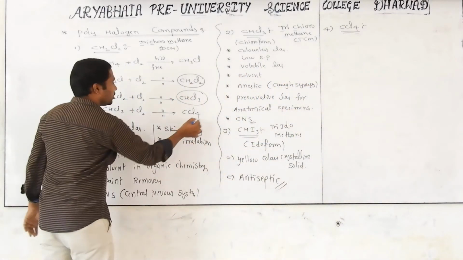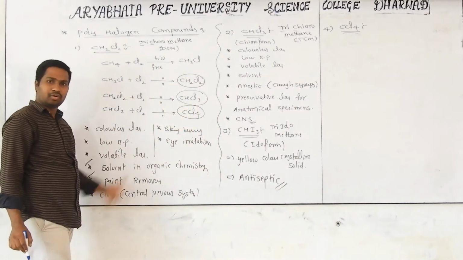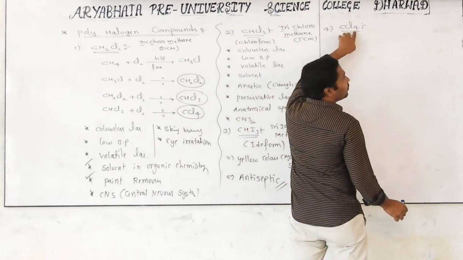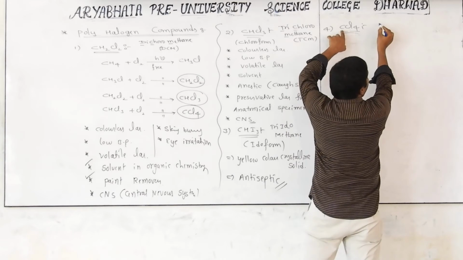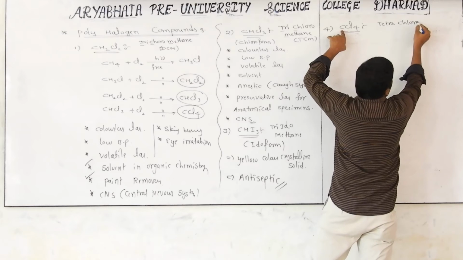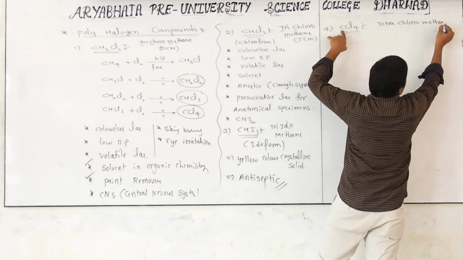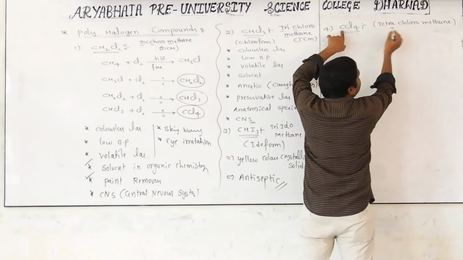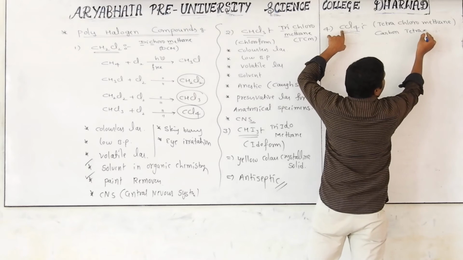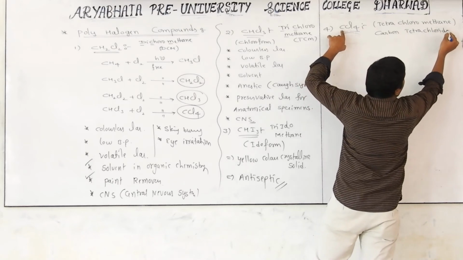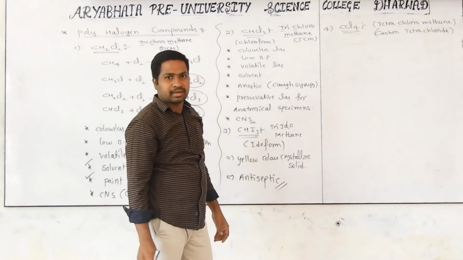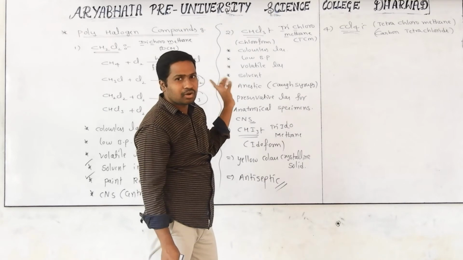CCl4 is the last product in the halogenation of methane. Already we learned it. What is the name of that one? How many chlorines? 4 chlorines with carbon. It is nothing but tetrachloromethane. Okay, but what is its common name? Carbon tetrachloride. Carbon tetrachloride is mostly used, but the actual name is tetrachloromethane. So it is the last product in the halogenation of methane.